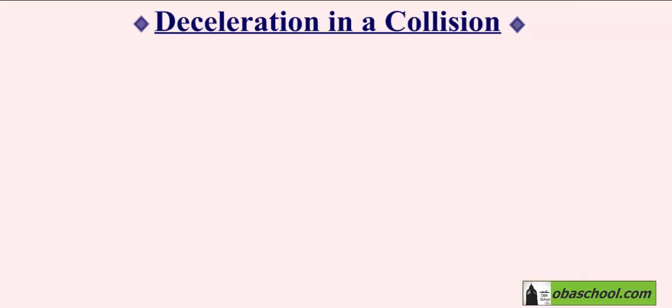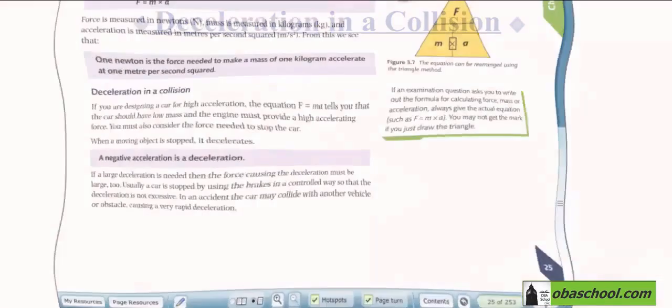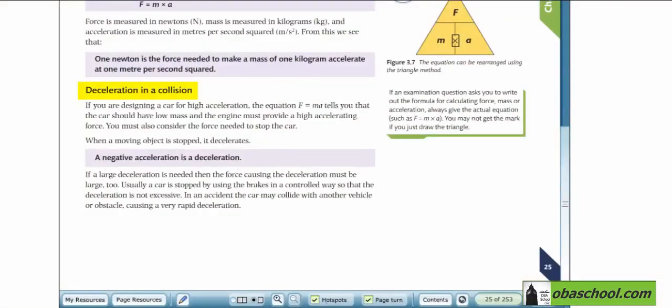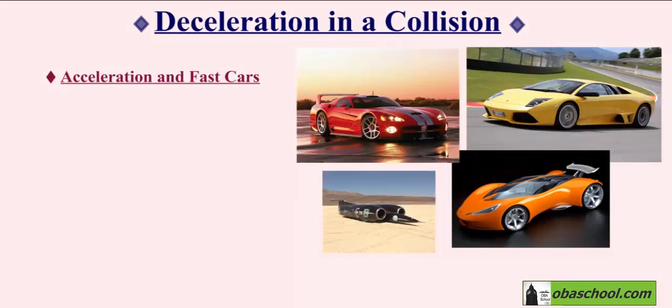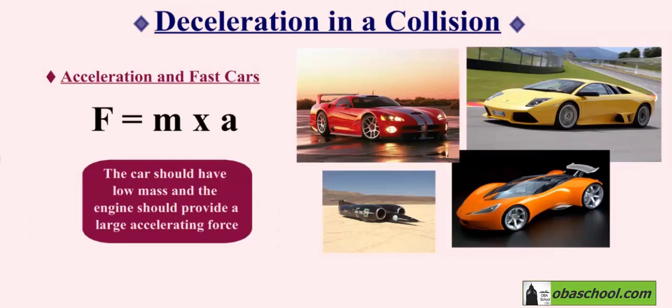In this tutorial, we'll discuss the importance of deceleration, especially in the movement of vehicles and when it is dangerous. Deceleration is negative acceleration. Now, acceleration and fast cars. We have the equation F equals m times a.